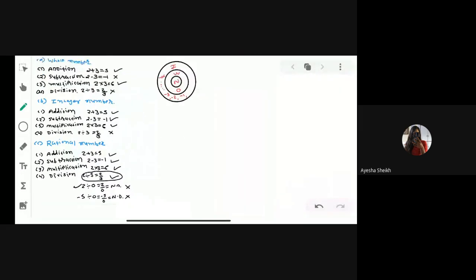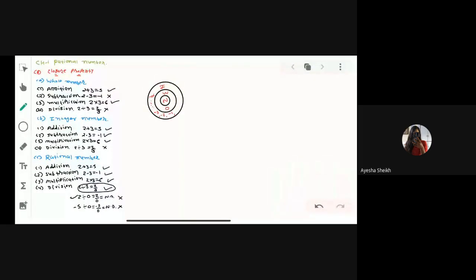Okay, now first write down all these properties in your fair book. Write down fast.